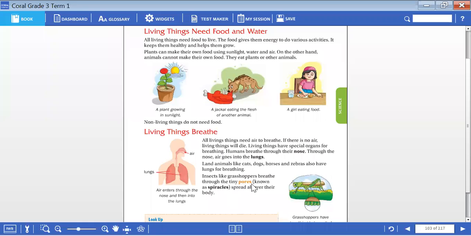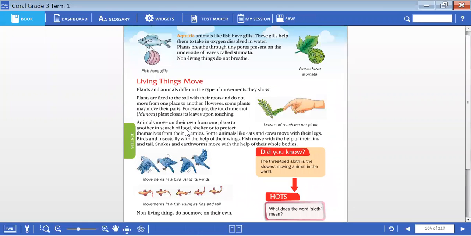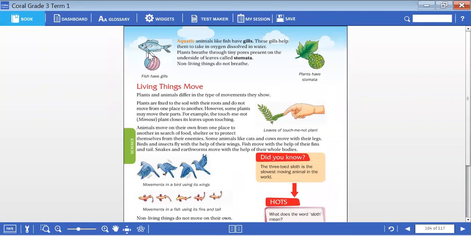Small insects don't have a nose and lungs. They breathe with the help of pores. Like we can see here, the insect's whole body is covered with pores and they breathe with the help of pores. Similarly, fishes which are present inside the water also breathe with the help of gills. You can see the gills are present behind the eyes, and you can observe this in every fish.